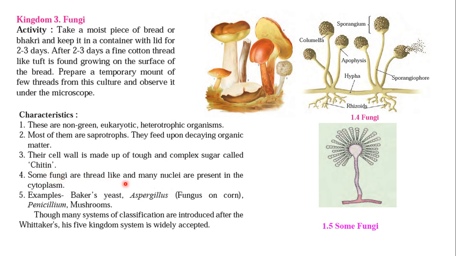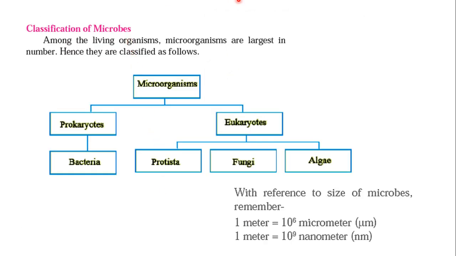Some fungi are thread-like, with many nuclei present in the cytoplasm. Examples: baker's yeast, Aspergillus, fungus on corn, Penicillium or mushroom. Though many systems of classification have been introduced after Whittaker's five kingdoms, his system is widely accepted. So now classification of the microbes.